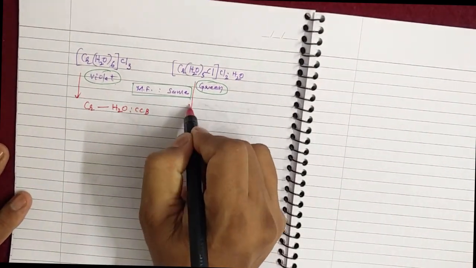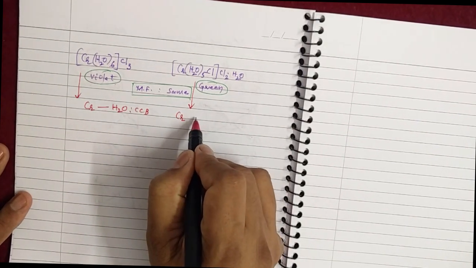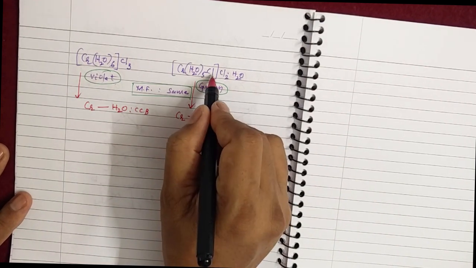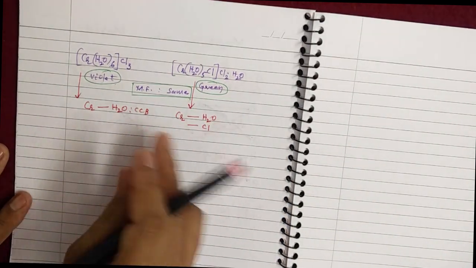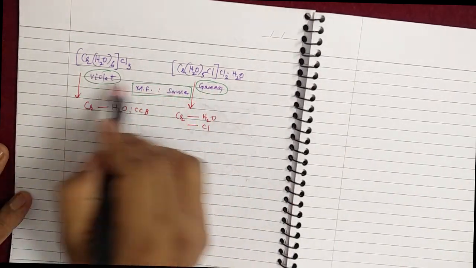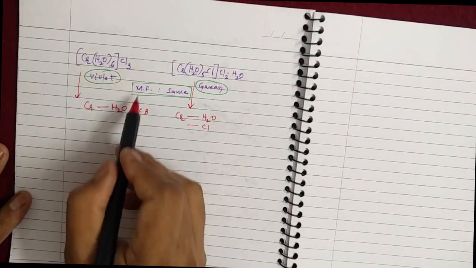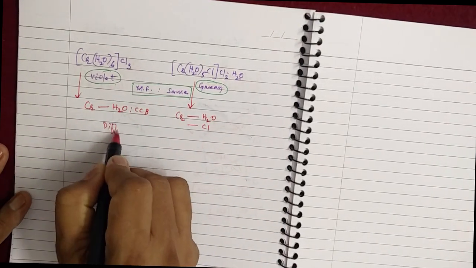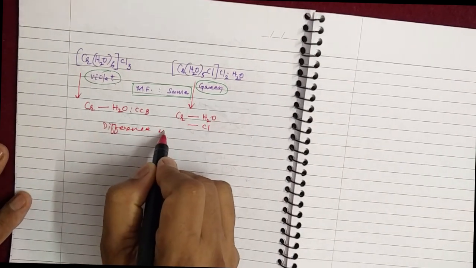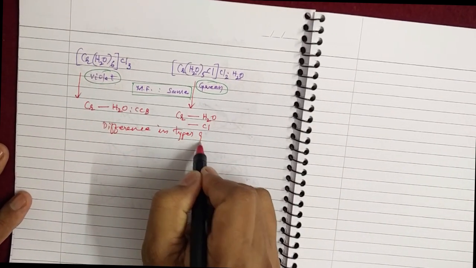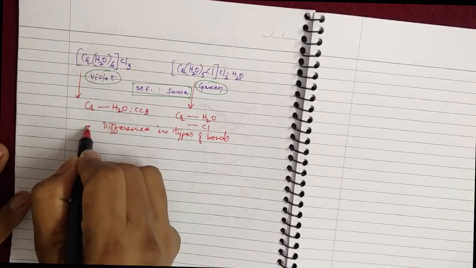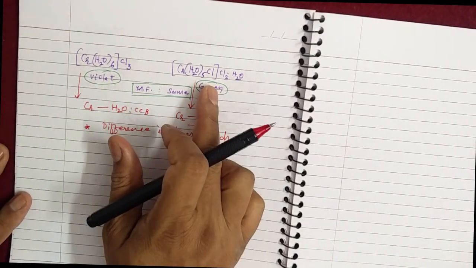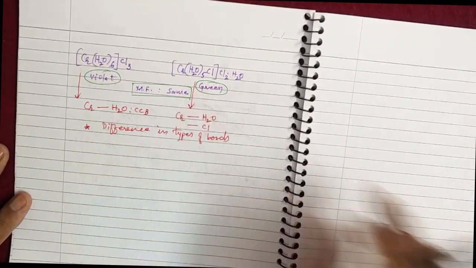In this structure, Cr is bonded to H2O as well as Cl. Here one Cl is there inside. This can be the reason for the change in color. The molecular formula remains the same but color is changing because of difference in types of bonds. This should be remembered, students. If the type of bond is changed, then properties are changing. Here color is the property that is undergoing change.